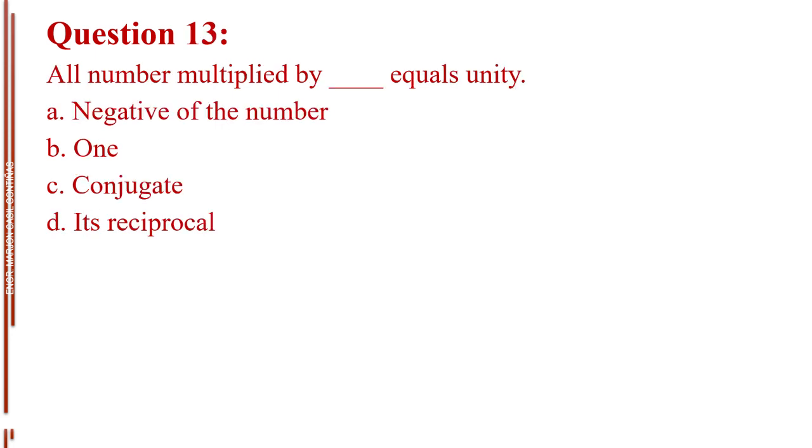Question number 13. All number multiplied by blank equals unity. Letter A, negative of the number. Letter B, 1. Letter C, conjugate. Letter D, its reciprocal.